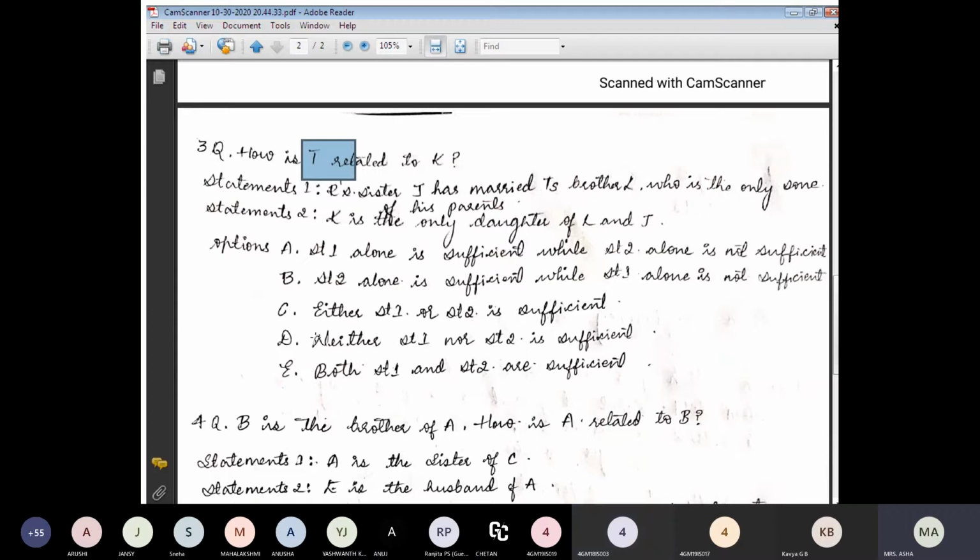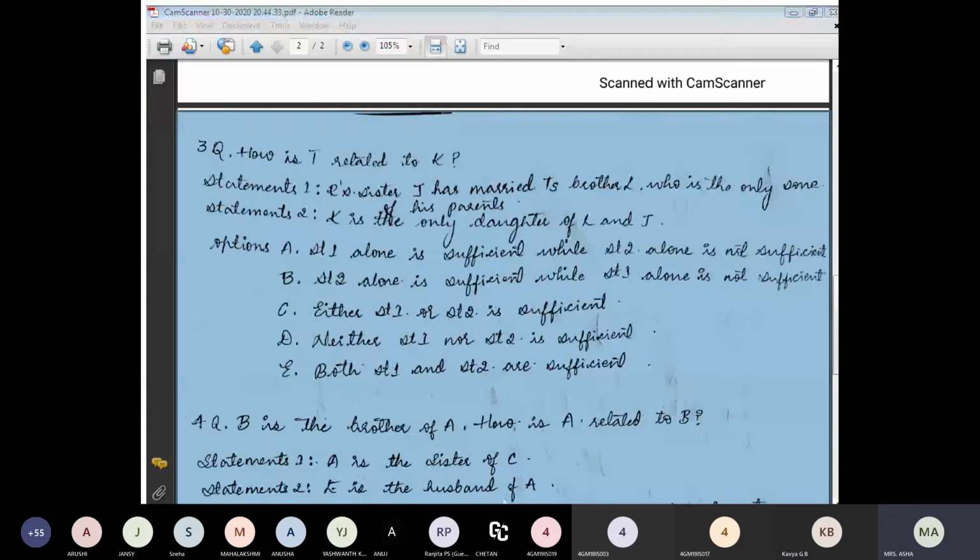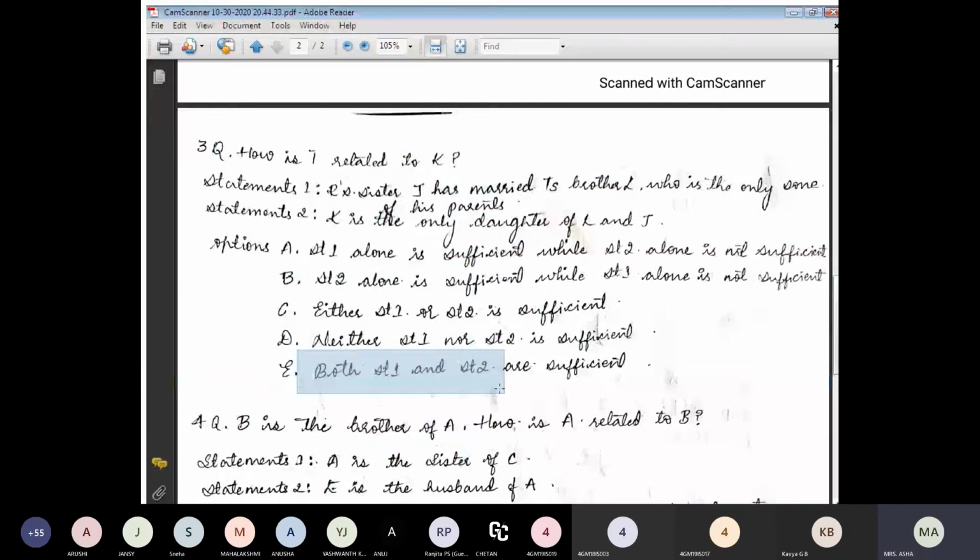Once again, Kavya. So Varma is telling that both statement one and statement two are sufficient to explain the relationship between T and K.